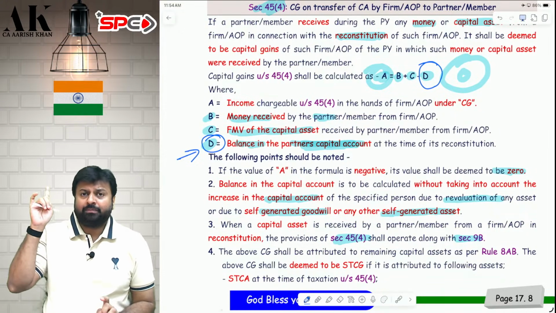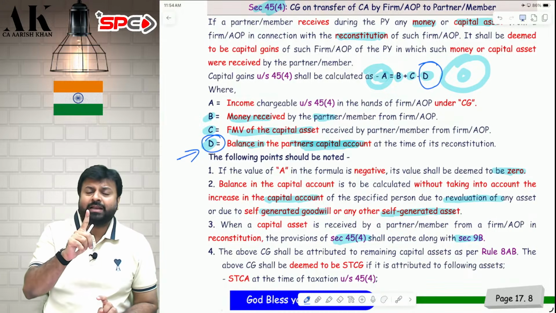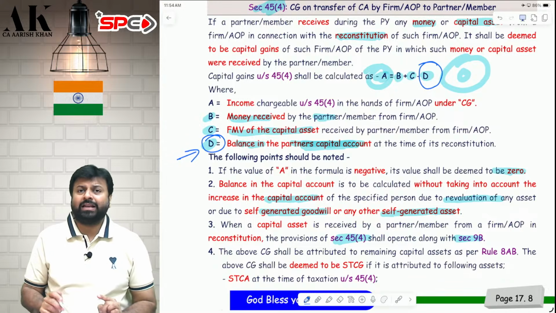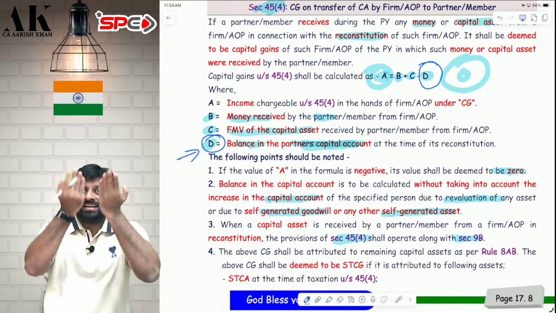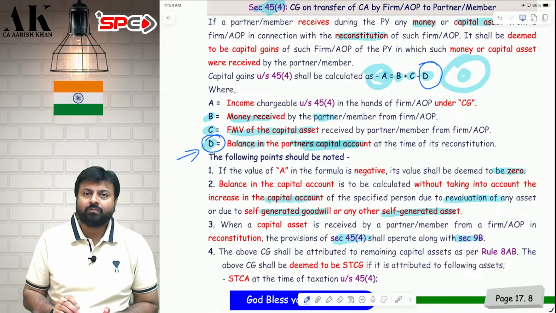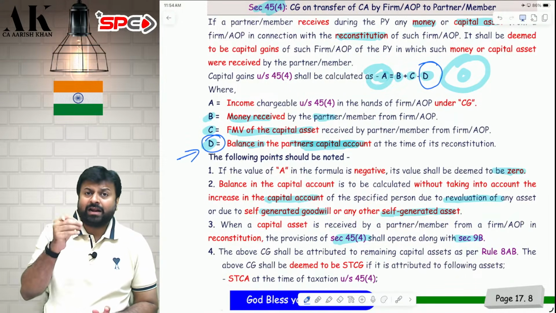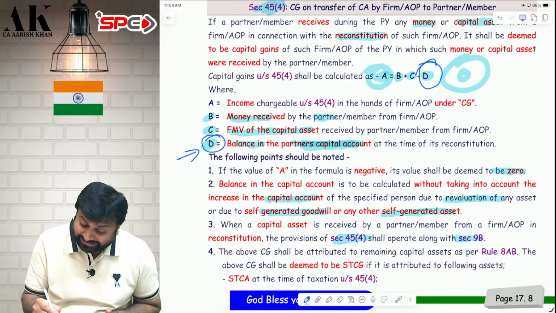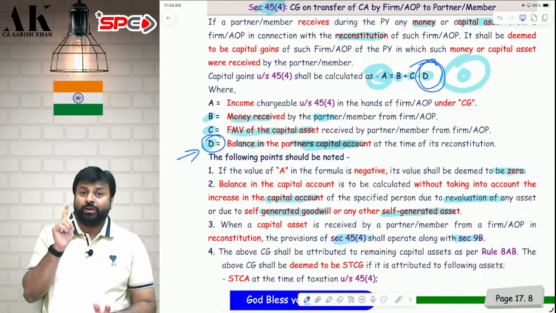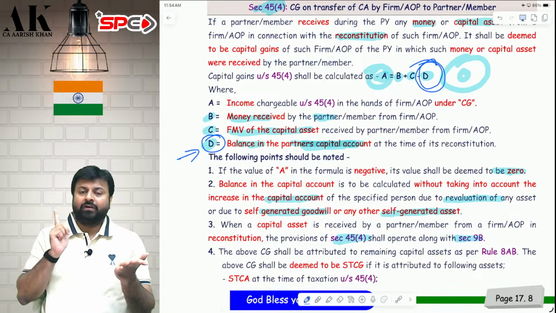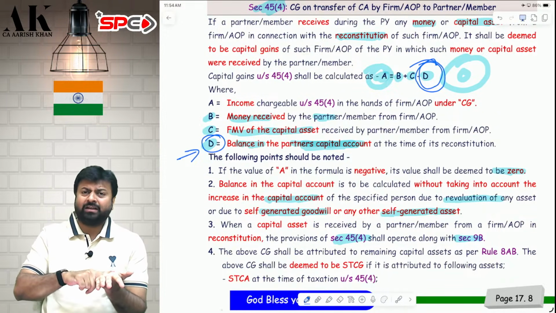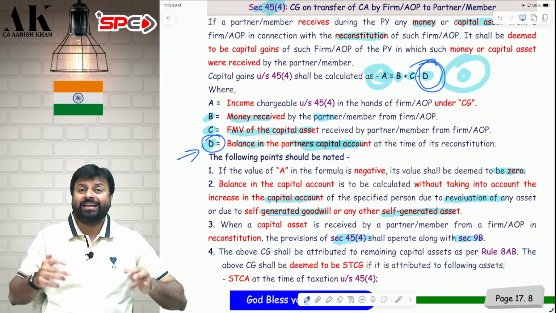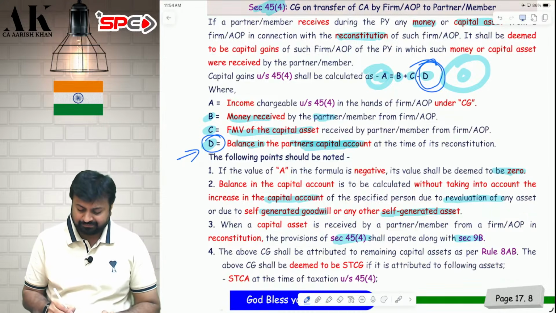In our example in the book, if you remember, the book value of the land was 10 lakh and we were issuing the land to the partner at 50 lakh. Therefore, 40 lakh was the increase in the accounting profit. So, increase your accounting profit by 40 lakhs. From that, reduce the taxes paid under 9B. Whatever profit is left, divide between all the three partners, and then take that in point number D. Be very careful. While doing D, do not take D directly. First, increase the accounting profit, reduce the taxes as per 9B, whatever amount is left, segregate between all the partners, and then compute point number D. I hope it is clear.